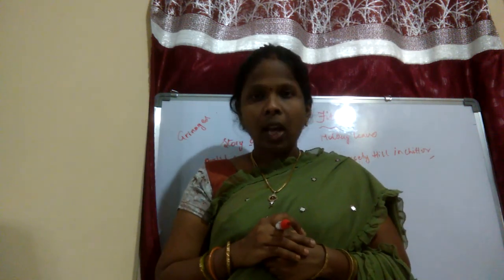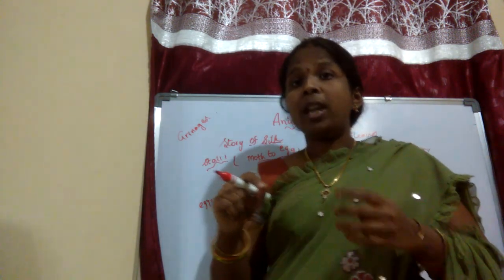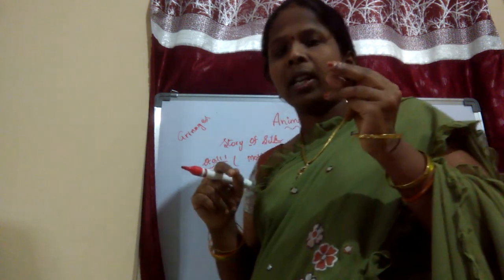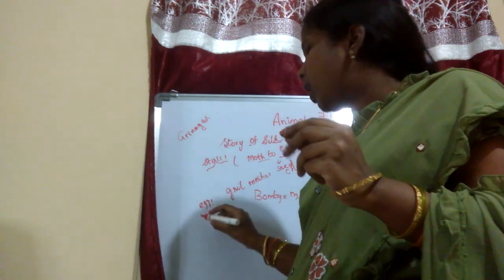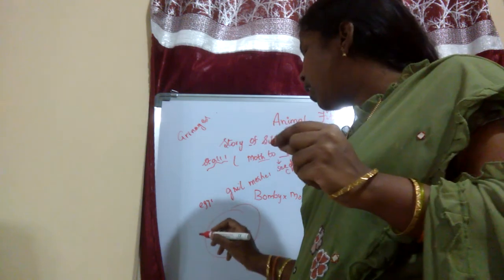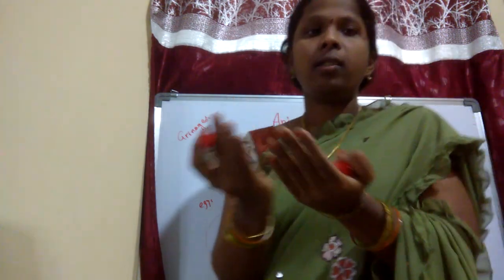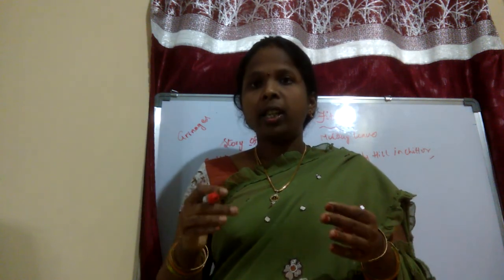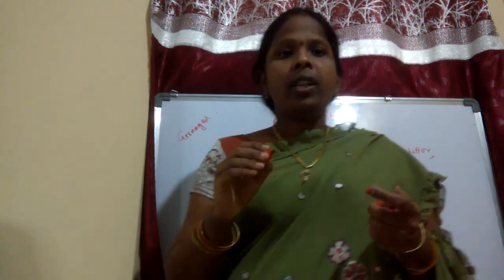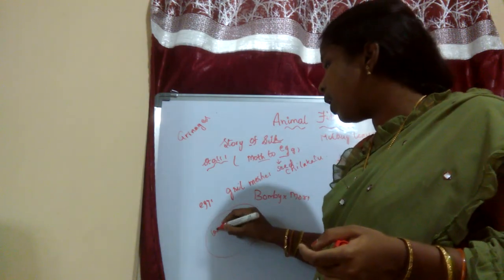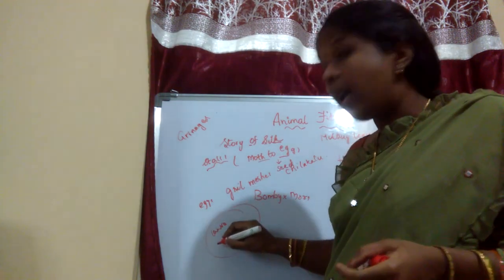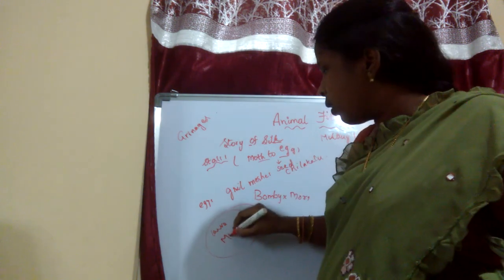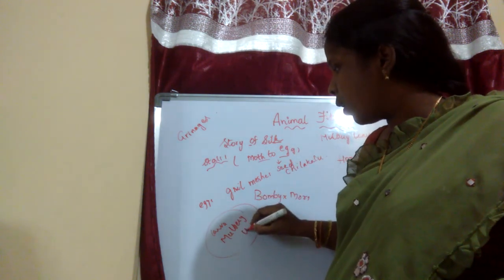And in the next stall, what has she seen? As I said before, after that it will come like a larva. One boy was standing there with a big tray. In that tray, they are feeding the larva. The larva is fed with mulberry leaves. As I said before, it will be fed with mulberry leaves.